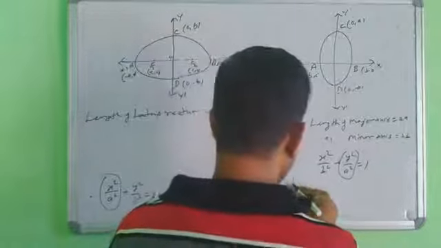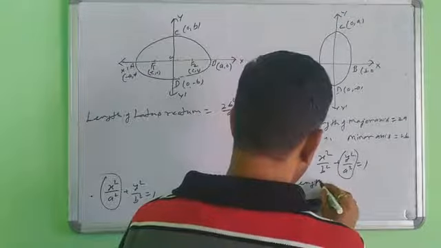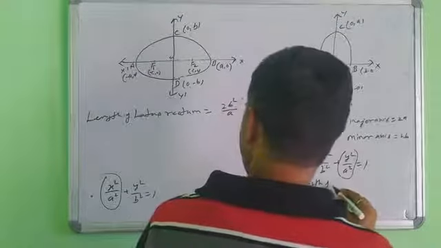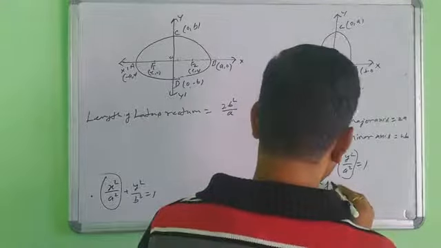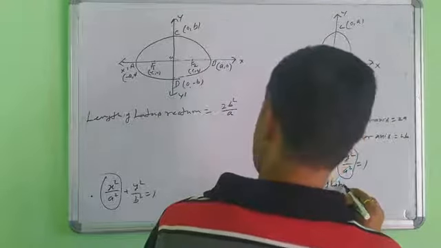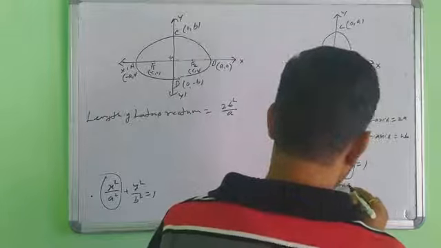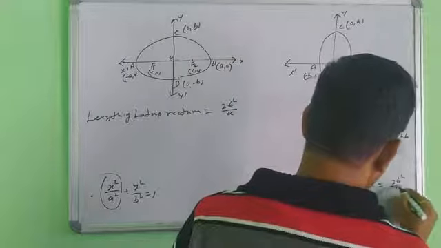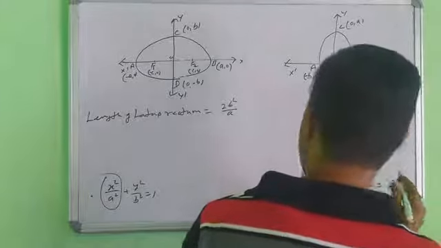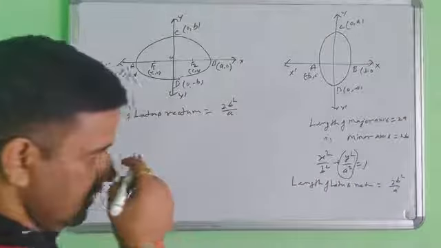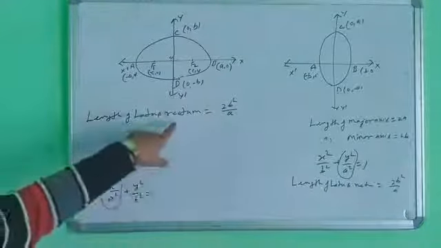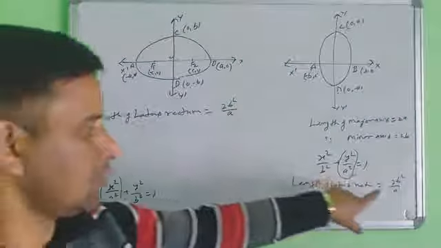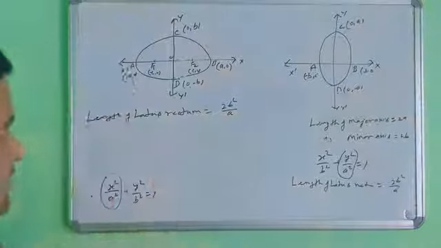So the length of the latus rectum is 2b square upon a, or here also 2b square upon a. So this thing.